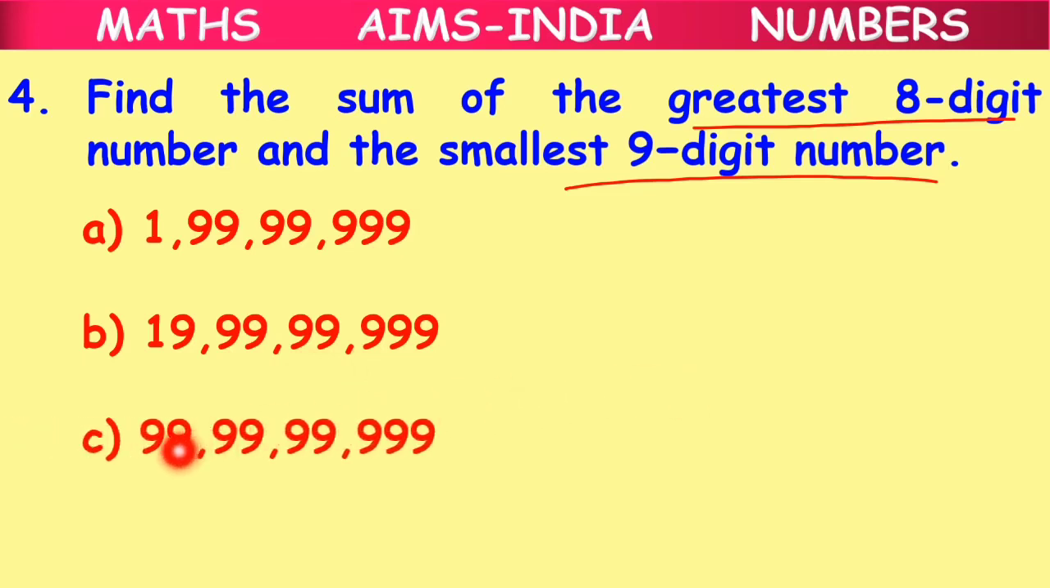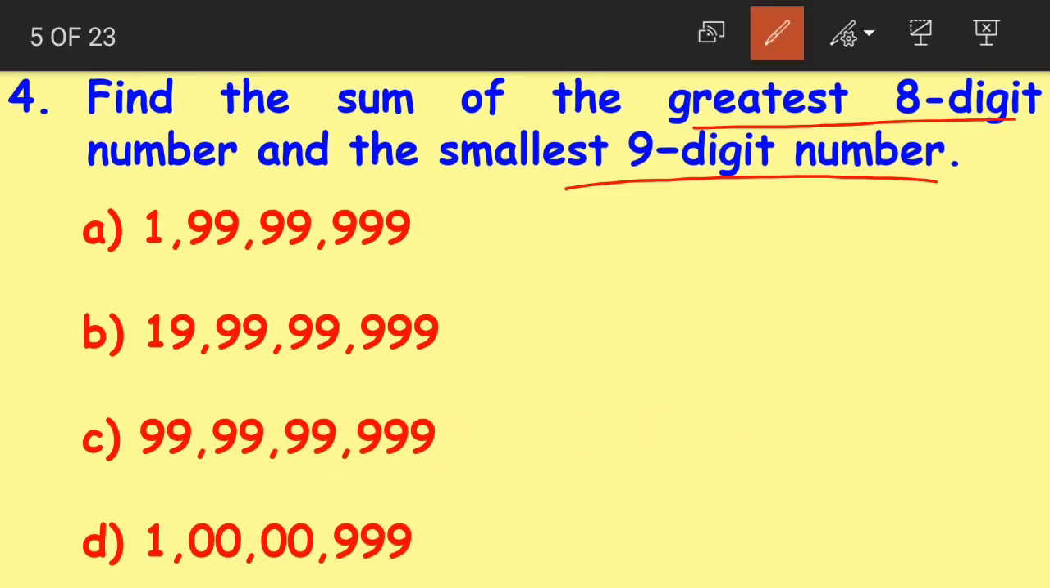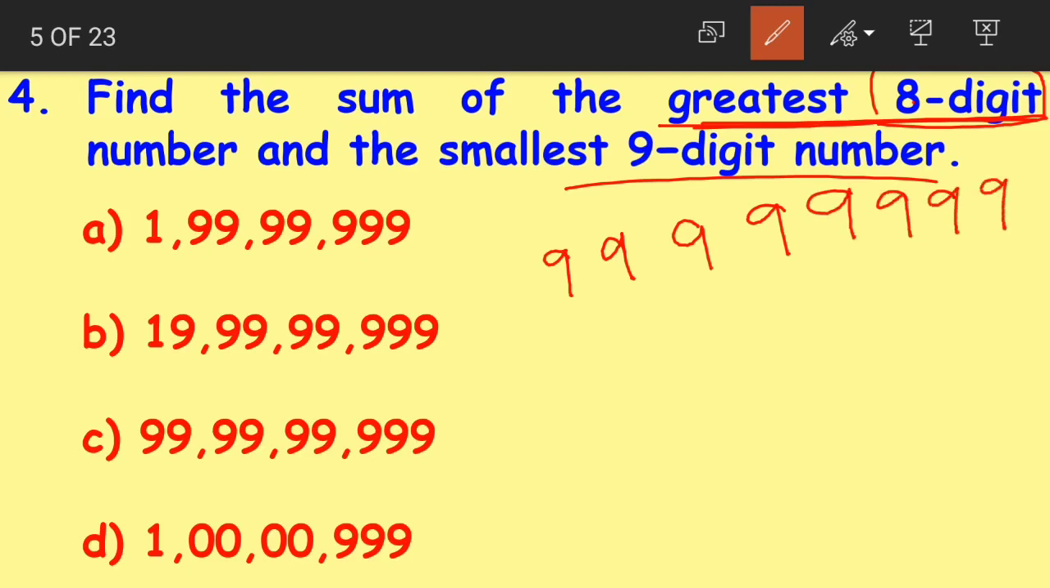Option C 99 crores 99 lakhs 99,999. And option D 1 crore 999. Now when I say the greatest 8 digit number, what is it children? Greatest 8 digit number will have 8 nines in it: 1, 2, 3, 4, 5, 6, 7, 8. It will have 8 nines in it, as it is an 8 digit number.